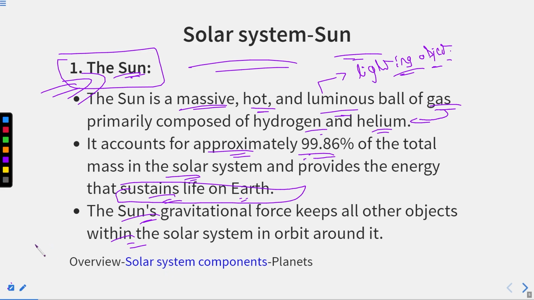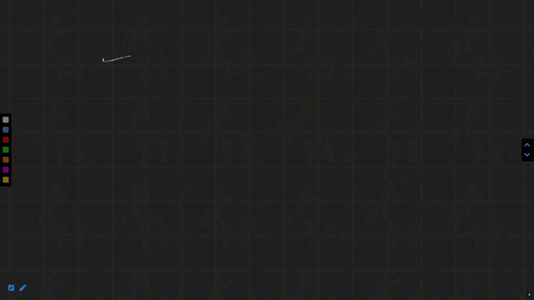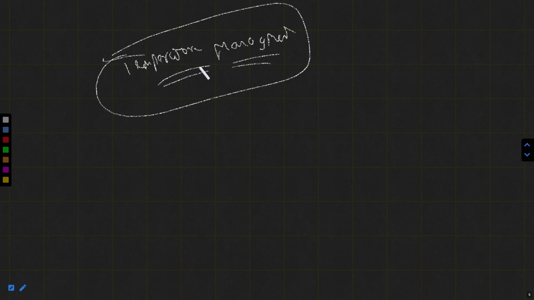How? It is responsible for various chemical reactions that happen on earth, like temperature management. If the sun rays do not reach the earth, the temperature will go into the minus and it will become harsh to live on earth. A similar thing will happen with the food chain. There are 3 types of consumers: primary, then the secondary, then the tertiary.